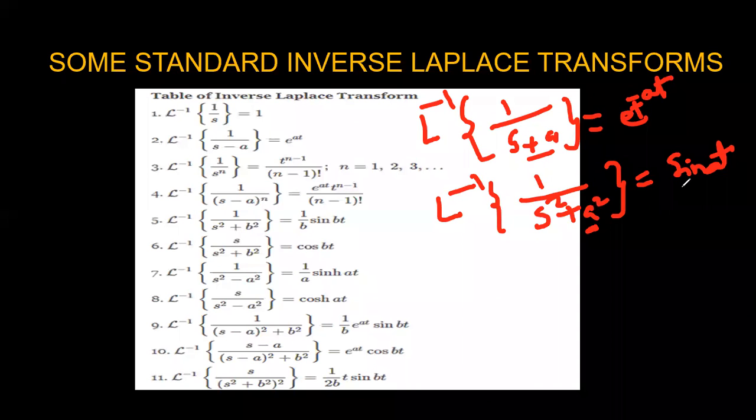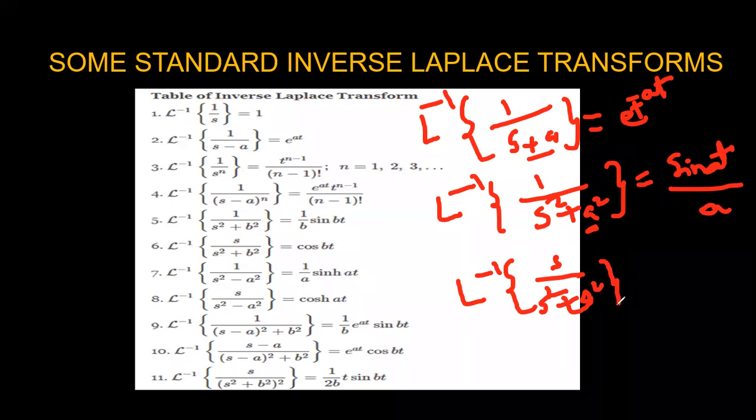Then this can be considered as sine at by a. Next, Laplace inverse of s by s square plus a square can be written as cos at. So if you have the minus in the denominator, then it can be represented as a hyperbolic sine at by a. If you have the minus in this case, s by s square minus a square, then you can represent it as a hyperbolic function, that is cosh at.